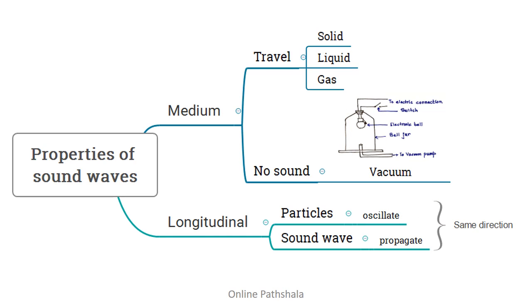So we have learned two important properties of sound waves in this video. Sound waves need a medium to travel, which means that they can travel in solid, liquid, and gas, but sound waves cannot travel in vacuum. And we looked at a simple experimental setup to prove this. The second property of sound waves is that they are longitudinal in nature, or they are longitudinal waves. So when a sound wave travels, the particles of the medium oscillate in the same direction as that of the propagation of the wave.